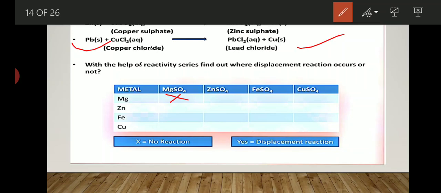So please go through the reactivity series which we discussed earlier. What are they? Like potassium, sodium, calcium, and so on. With the help of this, you will be able to solve this.